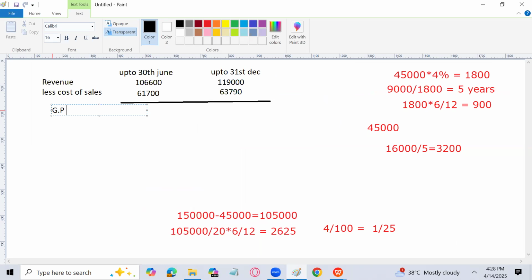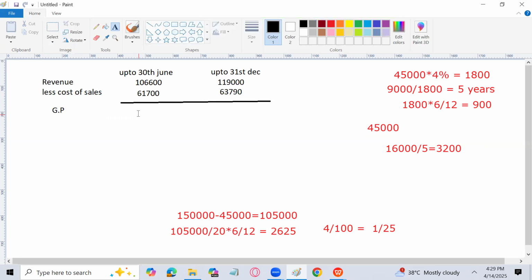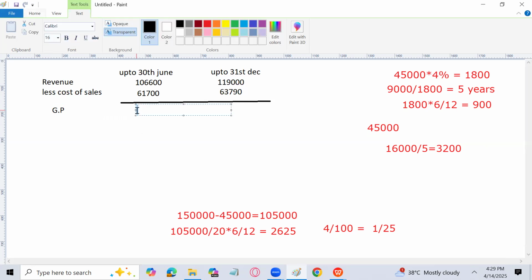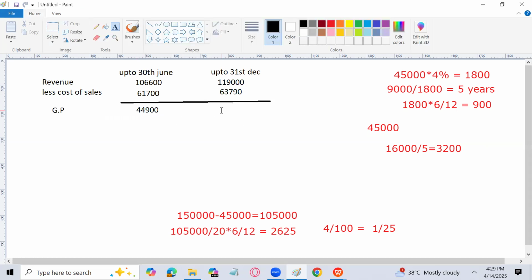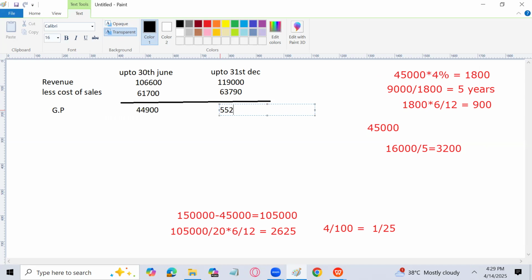That is going to be 106,600 minus 61,700. That is 44,900. I will write here. And for next, that is 119,000 minus 63,790. That is 55,210. So I will write here, that is 55,210.